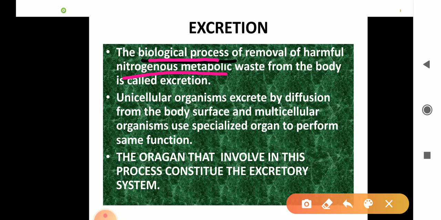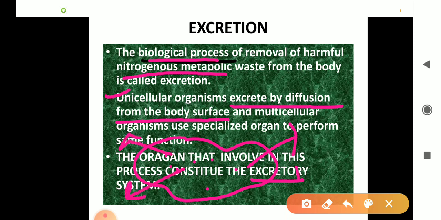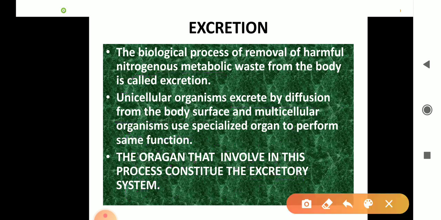Now, in this chapter, we will read about unicellular organisms and multicellular organisms. In unicellular organisms, the metabolic waste, that is, nitrogenous waste, is excreted by diffusion from the body surface. Suppose this is the amoeba. The waste products forming inside the body are directly diffused into the atmosphere through the cell membrane or plasma membrane. It's a very simple process. But in multicellular organisms, the organism needs some specialized organs to perform such a function.